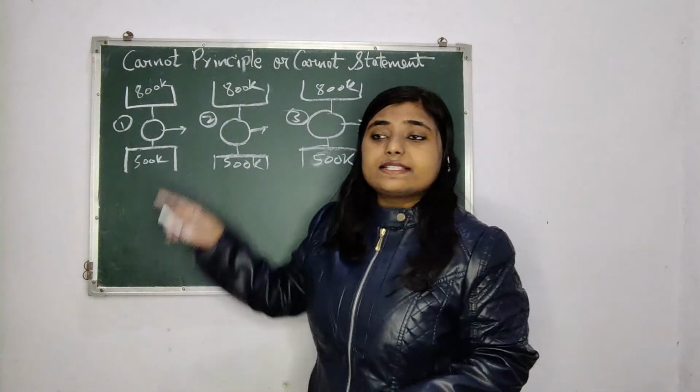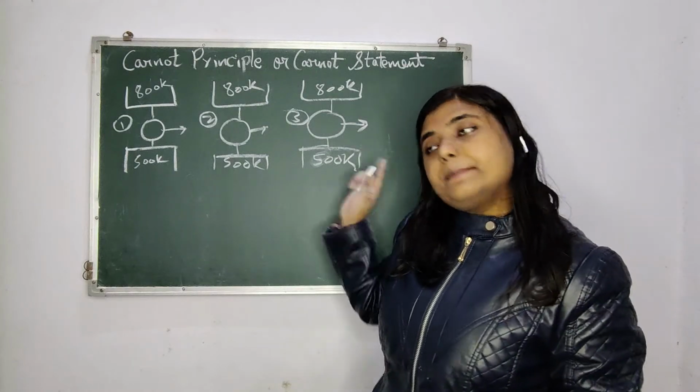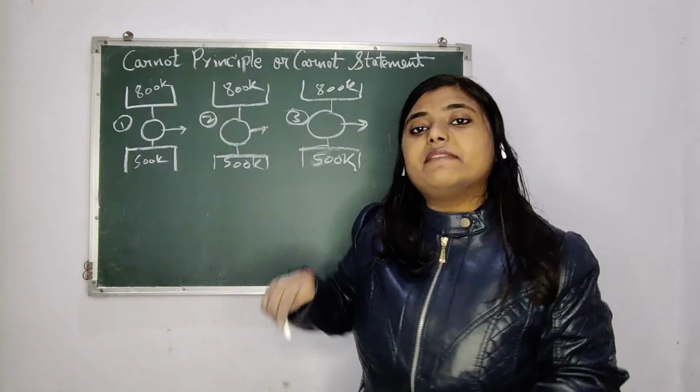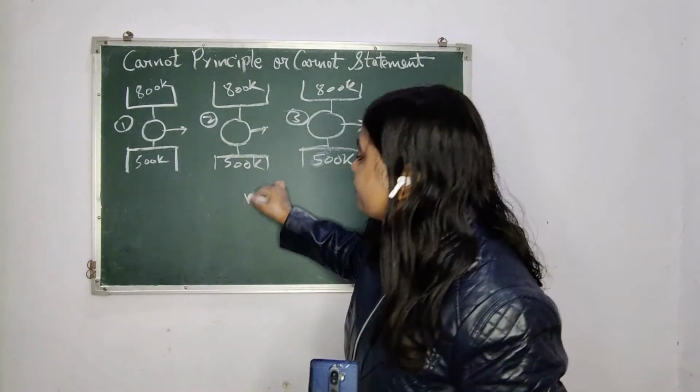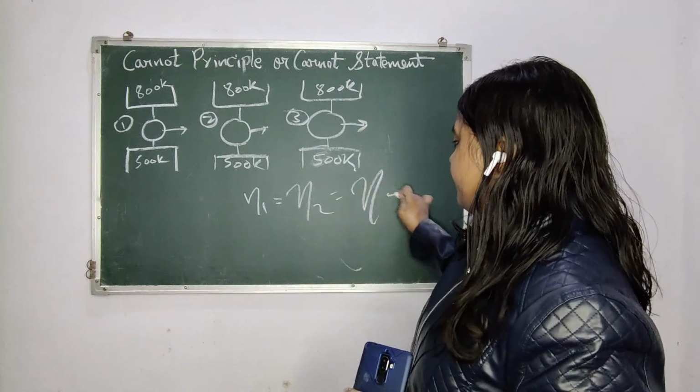So for example, these are all reversible cycles and they are operating between the same temperature limits, that is, the higher limit is 800 Kelvin and the lower limit is 500 Kelvin, and they are all reversible. So the efficiency of one will be equal to the efficiency of 2, and it will be equal to the efficiency of 3.